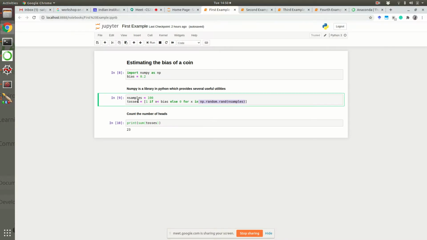Okay, so now what I'm doing is I'm doing 100 coin tosses in this manner, and I'm basically printing the number of coin tosses. Okay, so the bias was 0.2. The probability of getting a head was 0.2. So you are doing 100 tosses.